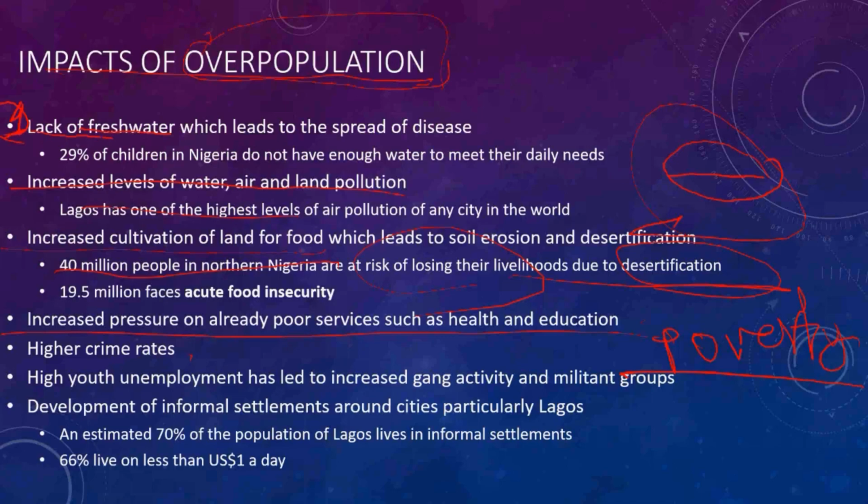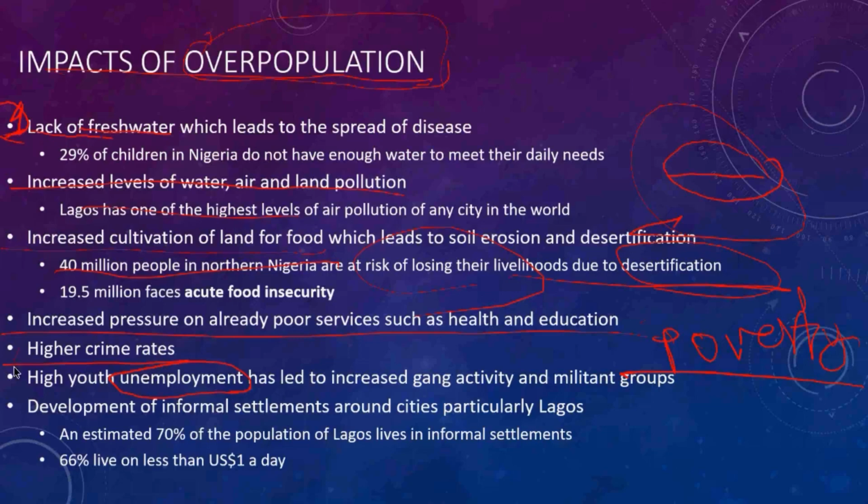And also, when there is overpopulation, crime rates will be higher. Crime, like stealing, like killing, like anything else. So that will be at a higher rate. And also high youth unemployment has led to increased gang activity and militant groups. If there is a huge number of unemployed, this increases the crime rate.